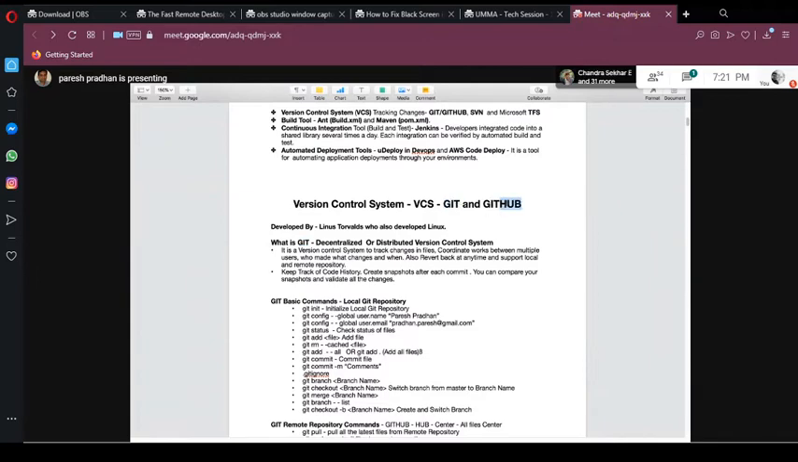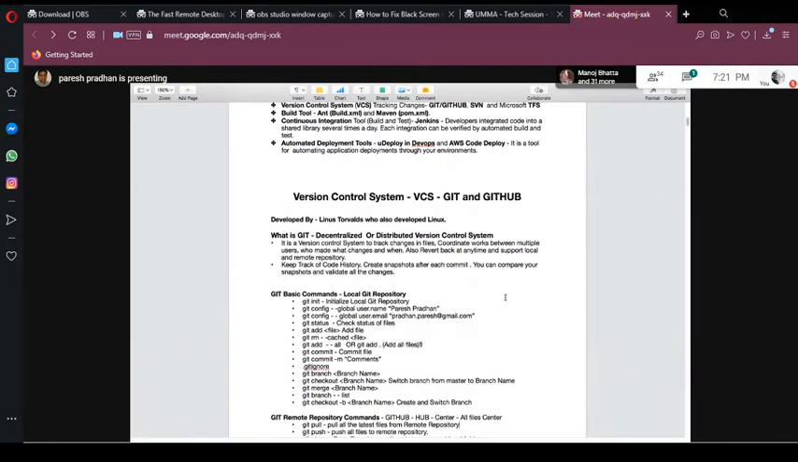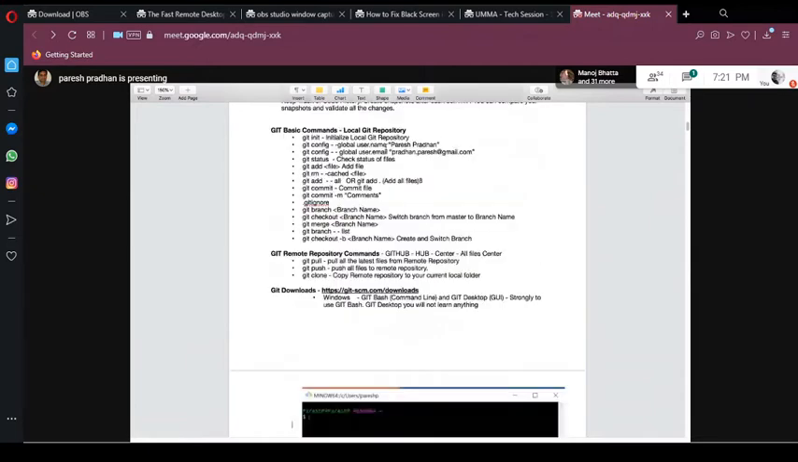So this is your remote repository. We'll cover all those things later. I mean, this remote repository and local repository. So these are the basic commands for Git. These Git basic commands we'll cover one by one. We'll go through all the commands.